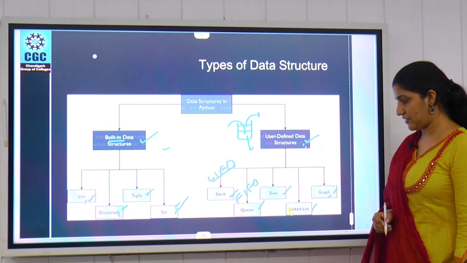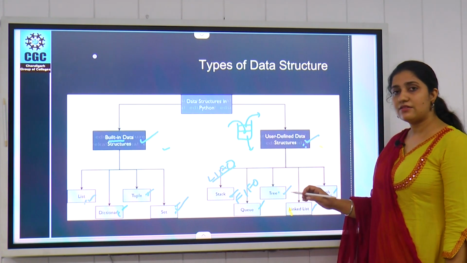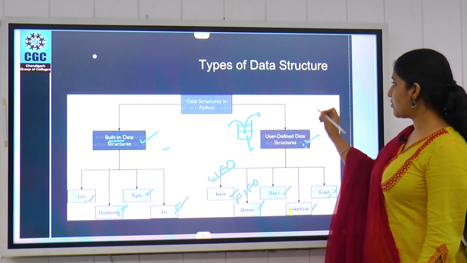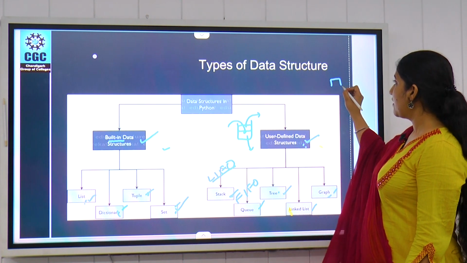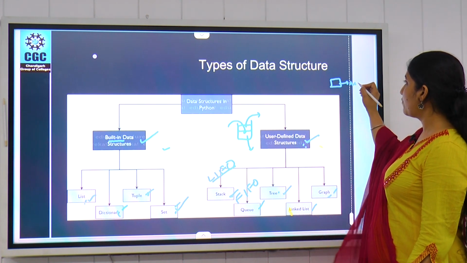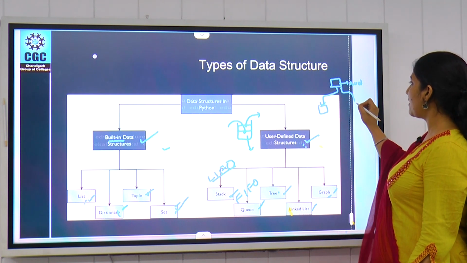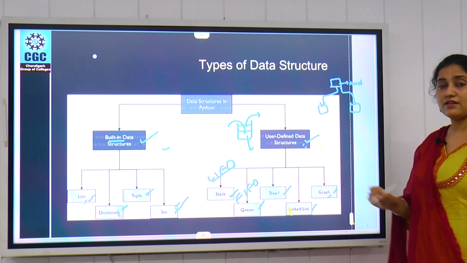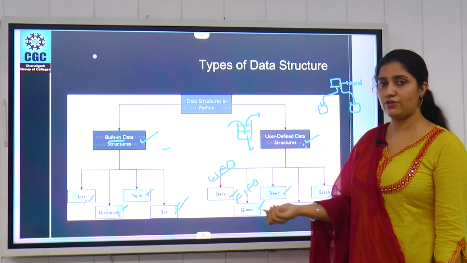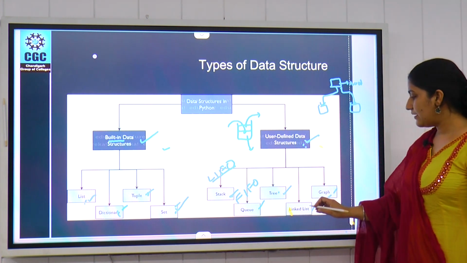Then the tree is simply a hierarchical kind of structure where we have our data in the place of root, and then its children are there. It can be binary, it can be ternary, and more than that also. Next is a linked list.